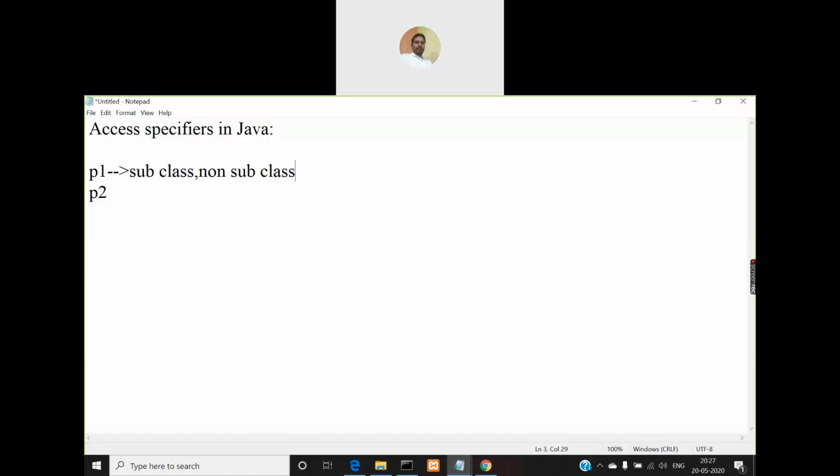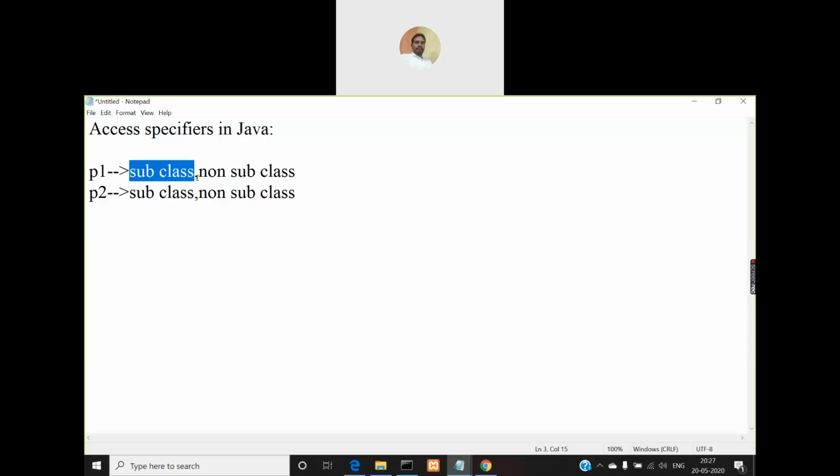Any class can be either a subclass or a non subclass, right? Similarly, in package 2 also, you may have both subclass and non subclasses. That means either inheritance is used or inheritance is not used. When there is a subclass, it means that inheritance has been used in that package.